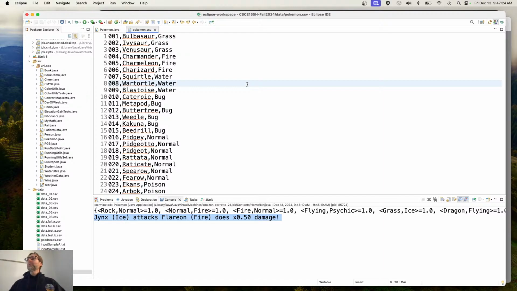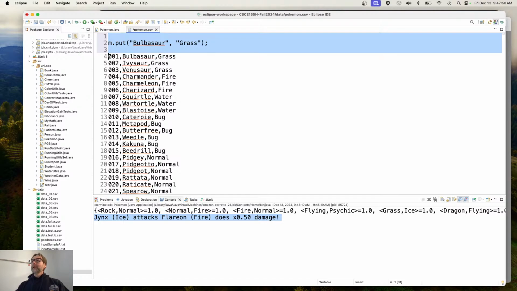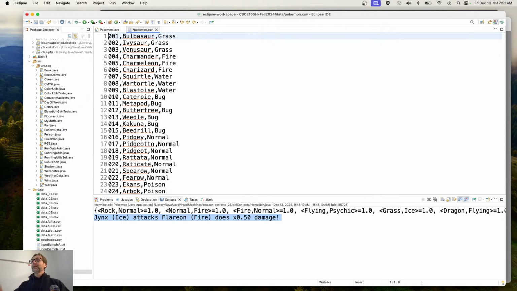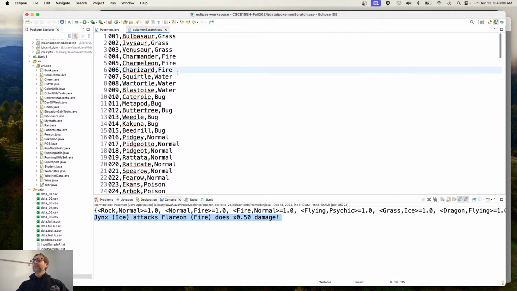There we go. What I want to do is I want to manipulate this so that I can change all of these things and just directly put them into the map. So whatever my map was called, m.put, I want to put in Bulbasaur and grass. There. I want to change all of those lines to that, okay? But I don't want to type all that stuff, okay? So this is where regular expressions come in. Yeah, go ahead. Oh, thank you. I should have messed with the Scratch one instead. There we go. There. All right.